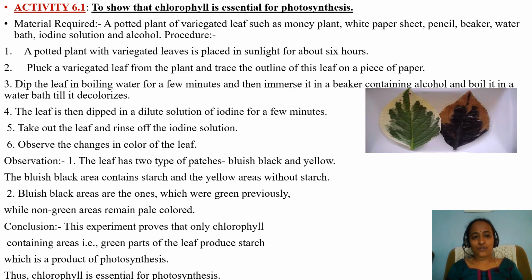Conclusion. What is the conclusion of this experiment? It proves that only chlorophyll containing areas, that is green parts of a leaf, produce starch, which is a product of photosynthesis. Thus chlorophyll is essential for photosynthesis.